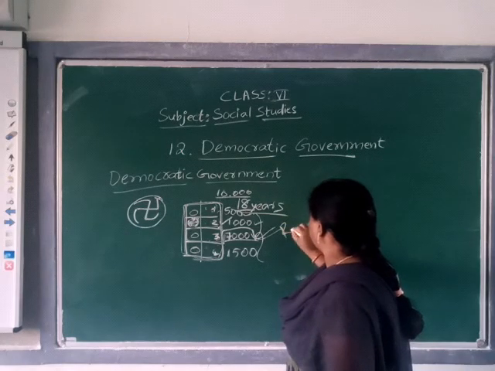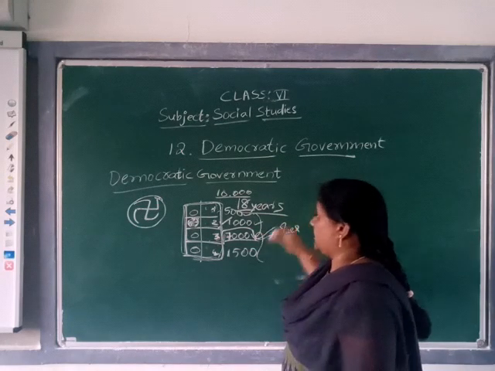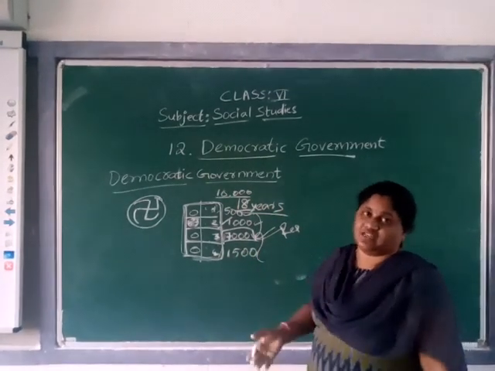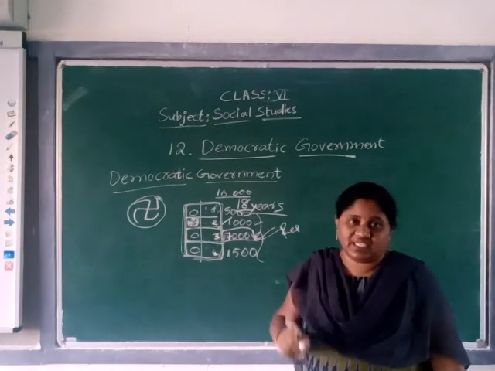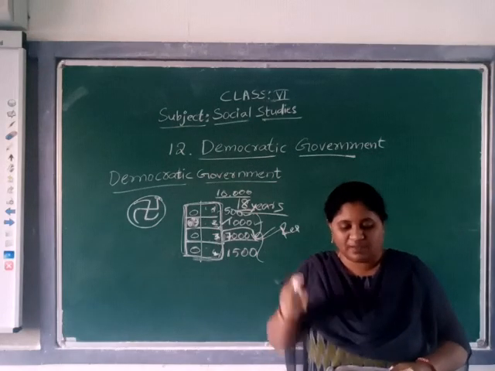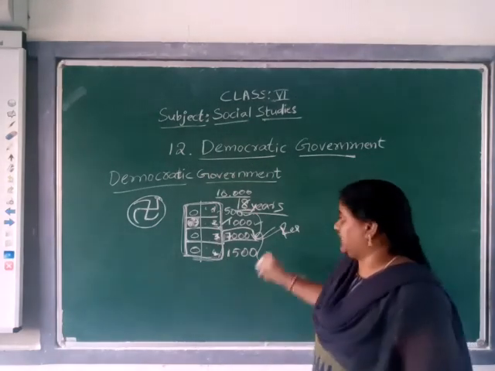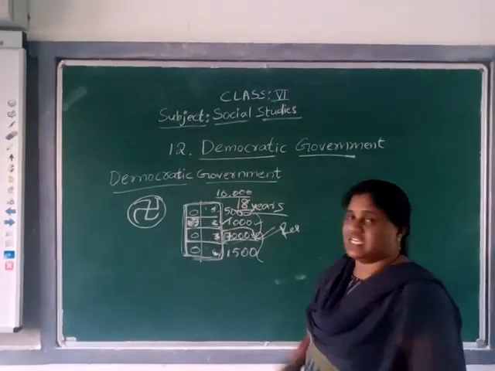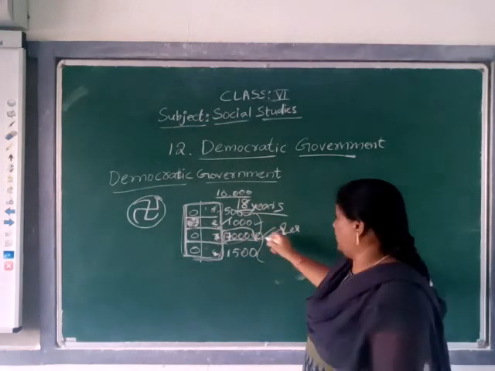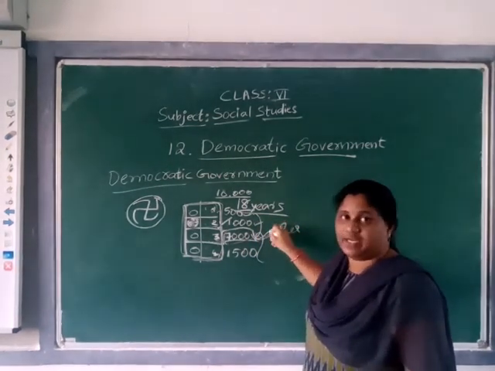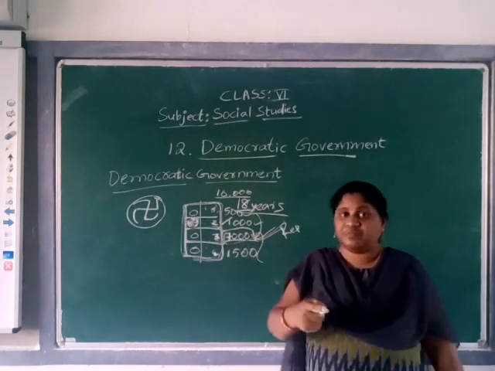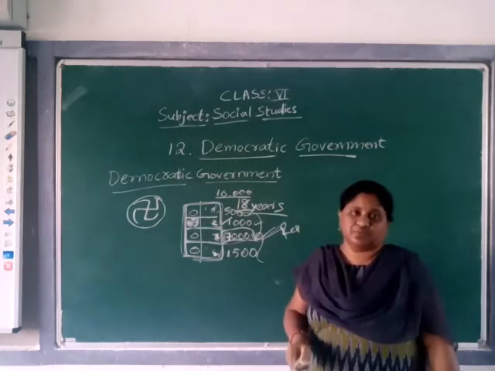So whoever got the majority of the votes will be the elected representative, maybe in Sarpanch elections, maybe in Lok Sabha, Rajya Sabha, MLC elections. Principle 1 is representative democracy. Principle 2 is the rule of the majority. Here we apply the rule of the majority. Whoever got the majority will be elected as the representative, or else MLA or MP. In every election it depends on the majority only, even if the difference is even 1 vote. Understood?